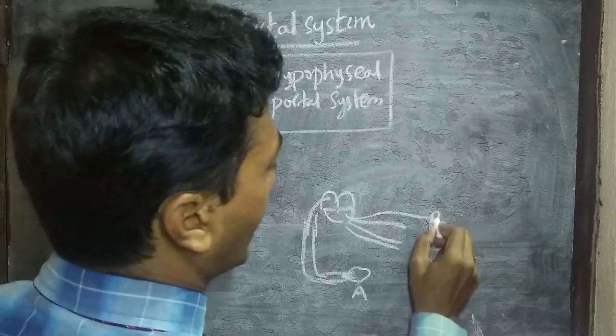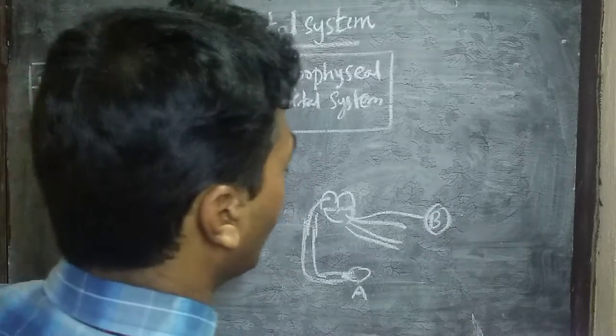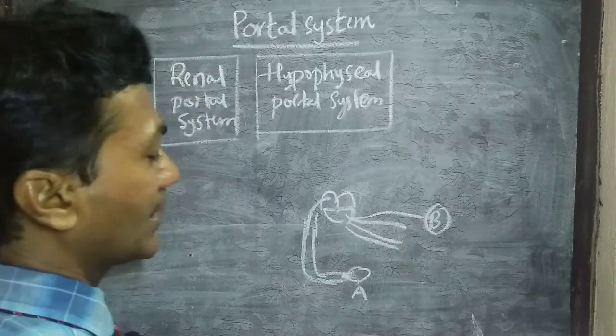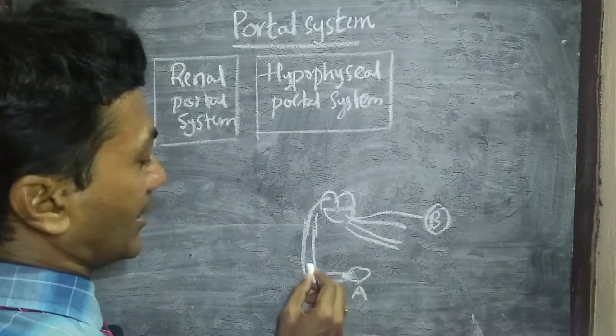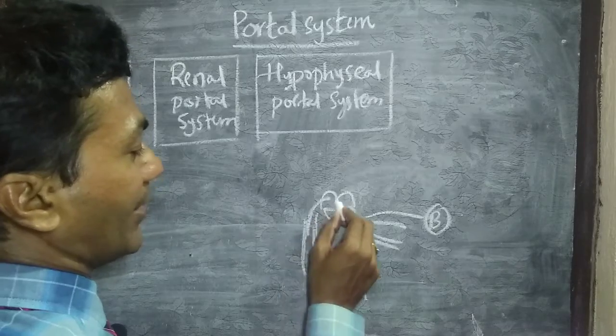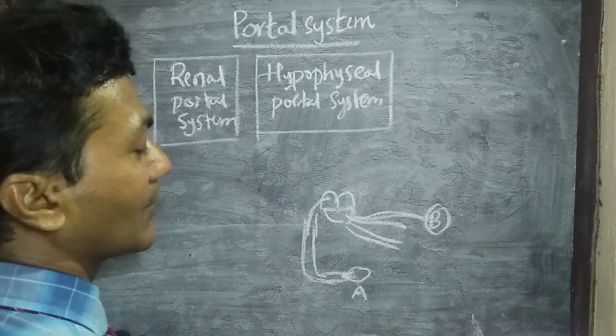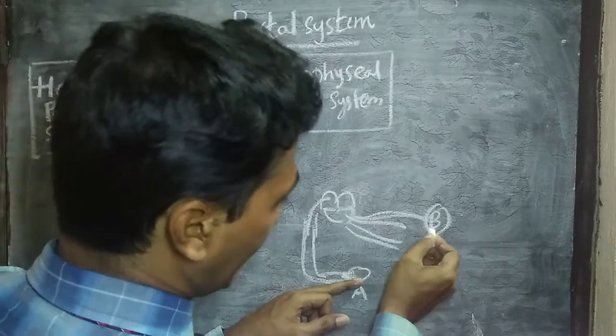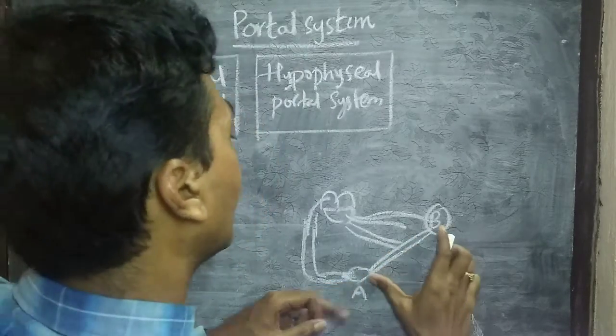For example, this is a part B. So if something has to reach from A to B, it has to follow this way. Clear? But instead of that, if the blood is supplied directly A to B, then it's said to be